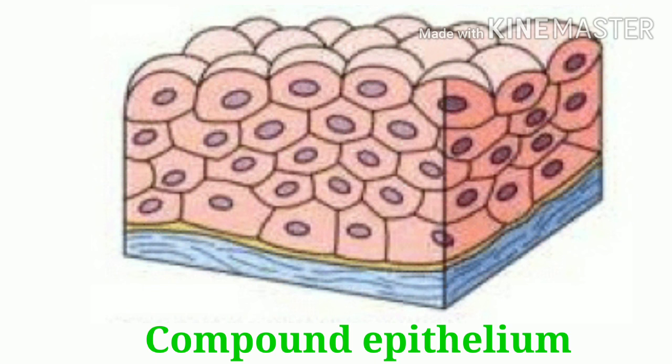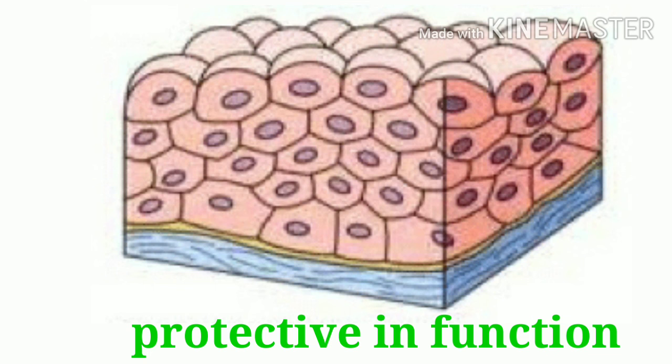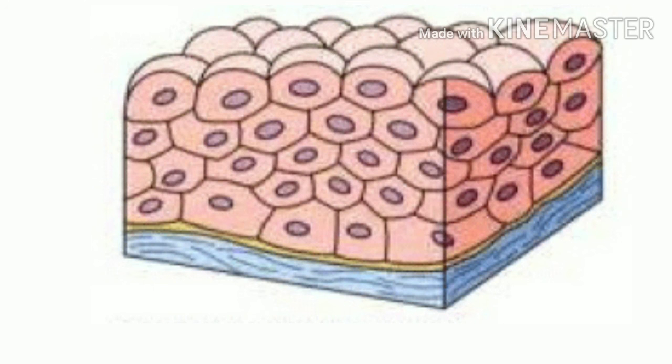Now coming to compound epithelium. Compound epithelium is made up of more than one layer, that is they can be multi-layered, and their role is mainly to provide protection. Because they are multi-layered, they provide protection mainly against chemical and mechanical stresses. They cover the dry surface of the skin, moist surface of buccal cavity, pharynx, inner lining of ducts of salivary glands and of pancreatic duct.